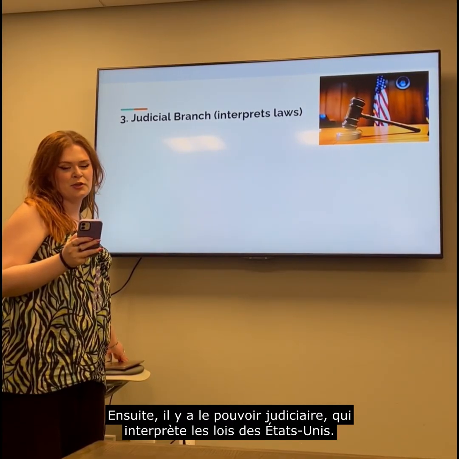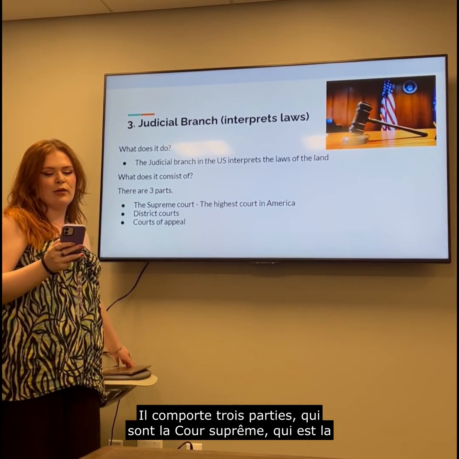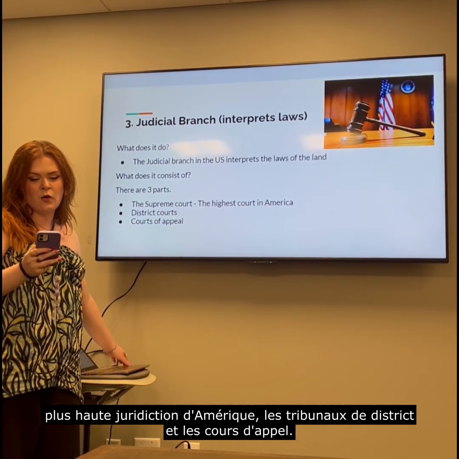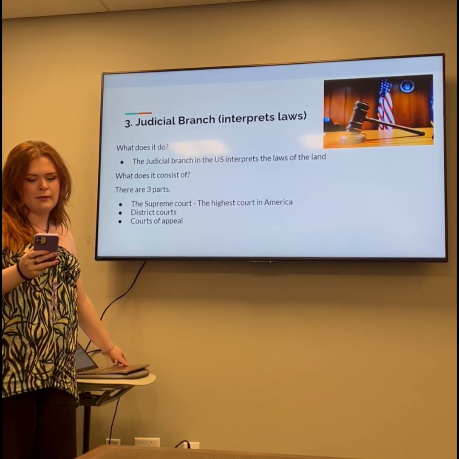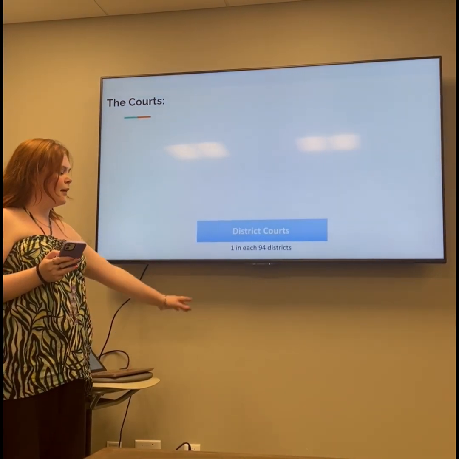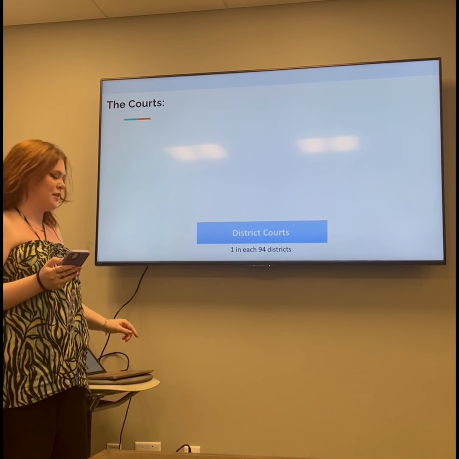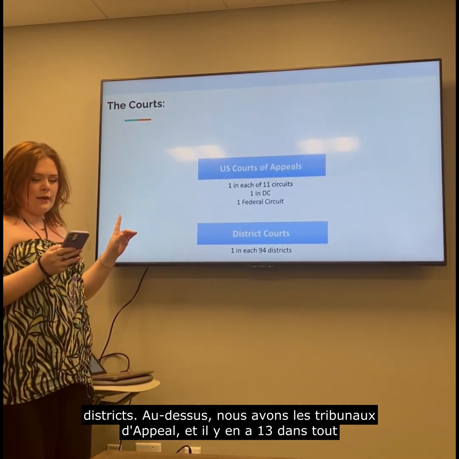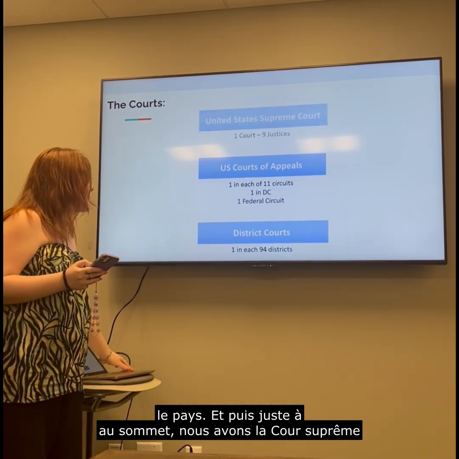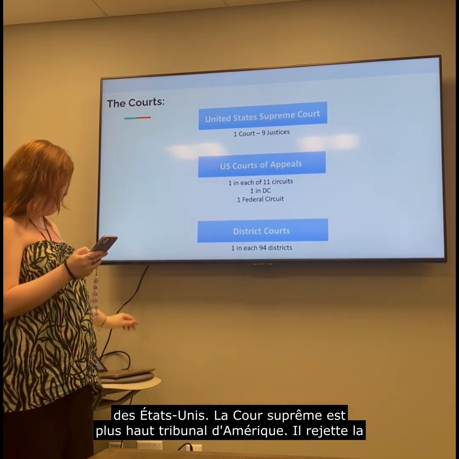Up next is the judicial branch, which interprets the laws of the United States. There are 3 parts to it, which are the Supreme Court, which is the highest court in America, district courts, and courts of appeal. At the bottom, we have district courts. There is one court for every 94 districts. Above it, we have the Courts of Appeal, and there are 13 in the entire country. And then right at the top, we have the Supreme Court of America.